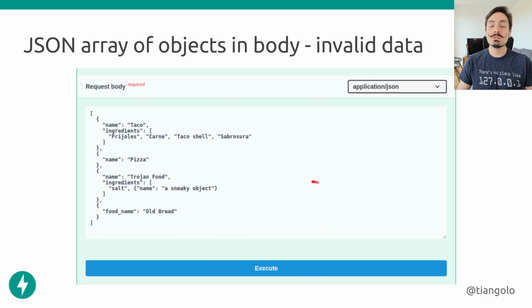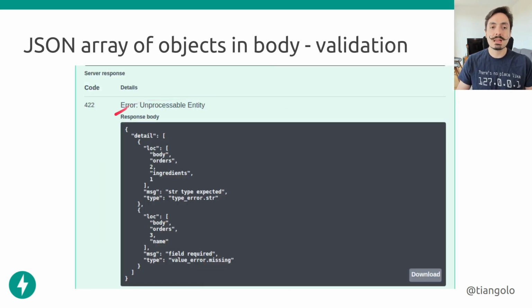Now, let's say that we execute this query. What happens? Then FastAPI is going to send the response to the client automatically, validating the data and telling the client, hey, the data that you sent is invalid. And it's not only telling the client, hey, you sent invalid data, it's telling the client exactly where the invalid data is. So it's telling, hey, in the body, in the orders, at index 2, because we start at index 0, so index 2 will be the third element. In the ingredients at index 1, so the second element, a string type was expected, and remember that this was a JSON object, not a string.